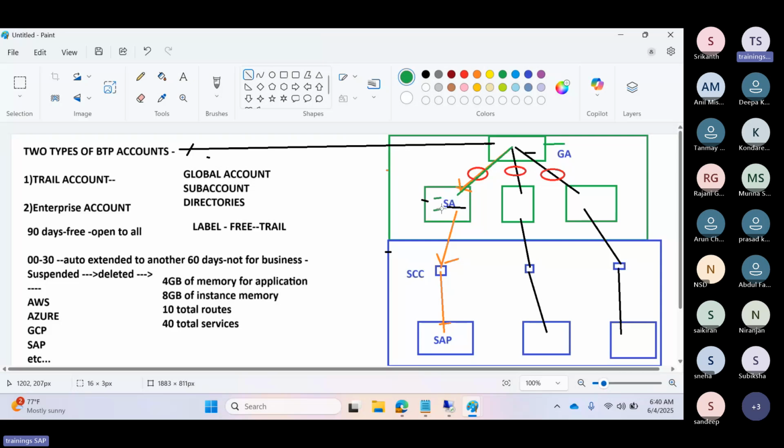Suppose ADS, or Ariba Cloud, or Build Process, or Cloud ALM, everything that we have to do, we do it in the sub accounts only. Sub accounts are like business accounts here.